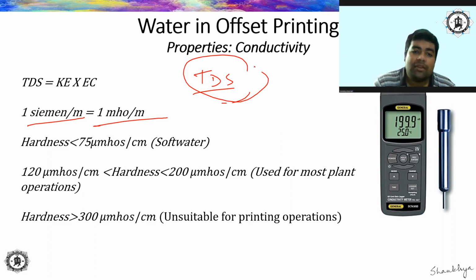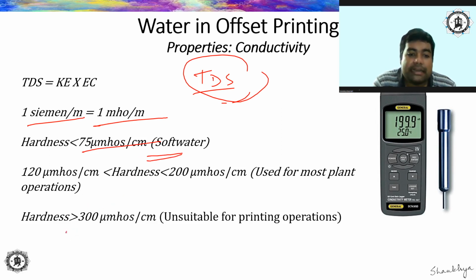Now, in any sample of water, these are the guidelines when you can say the water is hard and when you can say water is soft. If your conductivity of water is 75 micromoles per centimeter, then the water is said to be soft in nature. Okay.